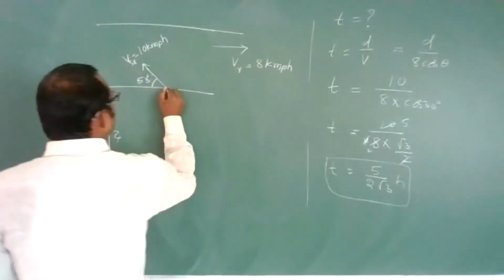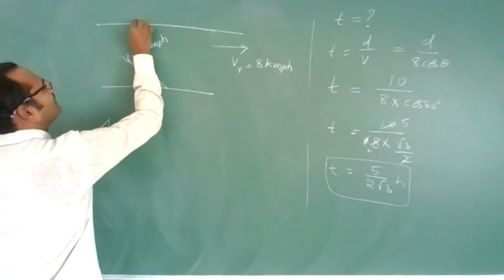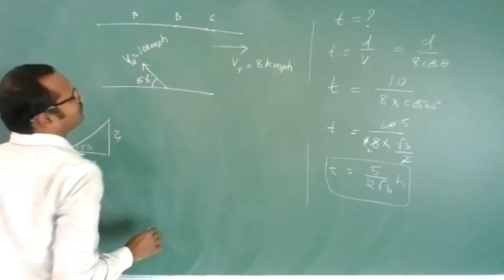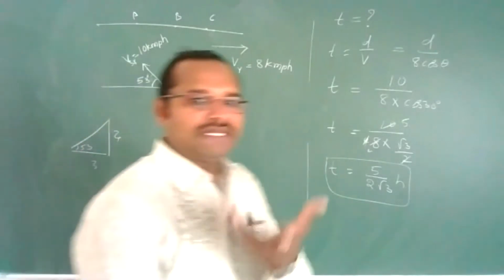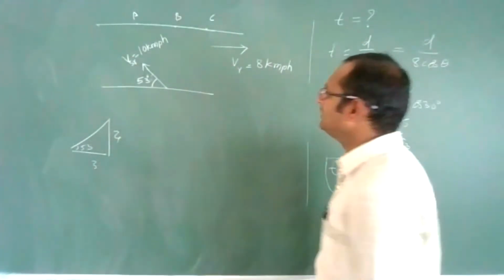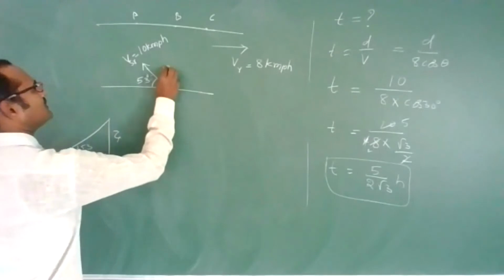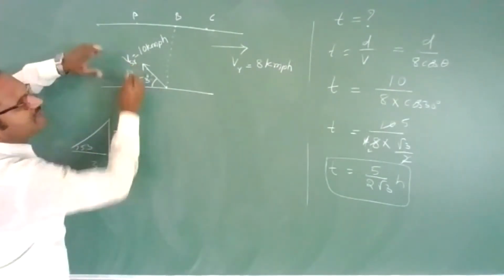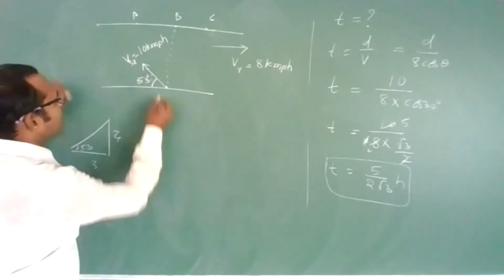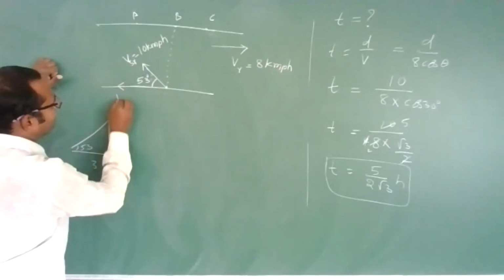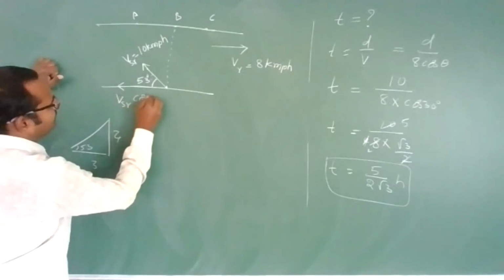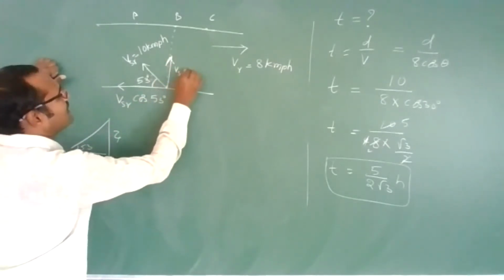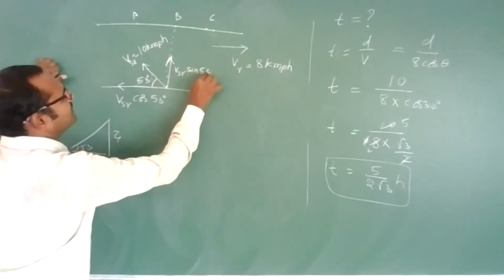Now, where will he reach: point A, point B, or point C? Which point will he reach? Let us see logically how we can say. This is the vertical. Now we can resolve this into two components. In this direction, VSR cos 53 degrees. In this direction, VSR sin 53 degrees.